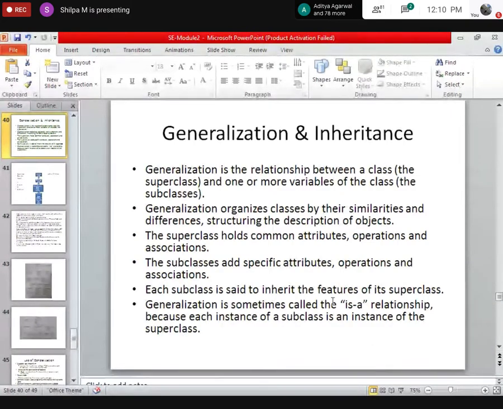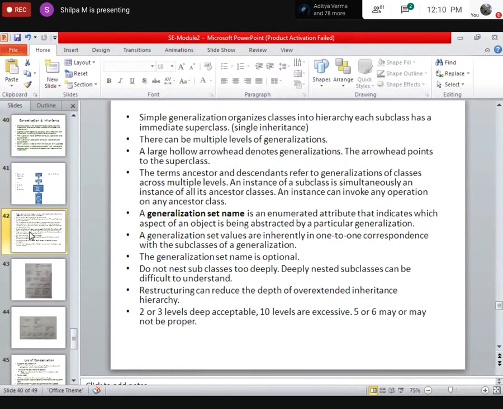Each subclass will inherit the properties of a superclass. Generalization is called the is-a relationship because each instance of a subclass is an instance of the superclass. Okay, all this what I explained. Yes, large hollow arrowhead means that. Yes, that is where the generalization is.